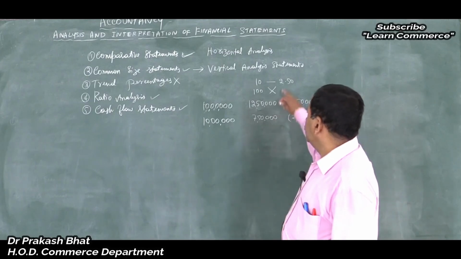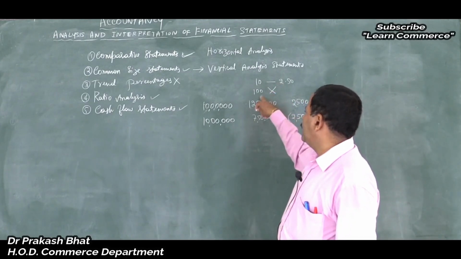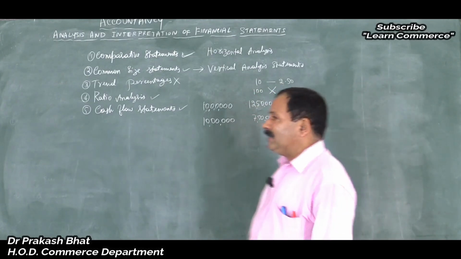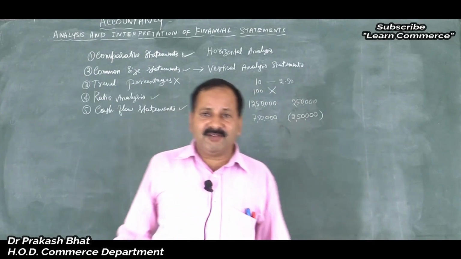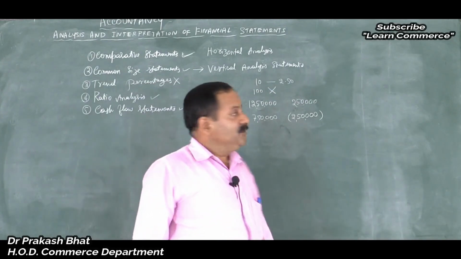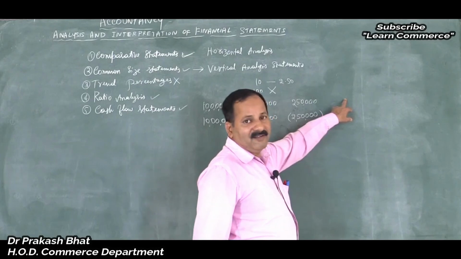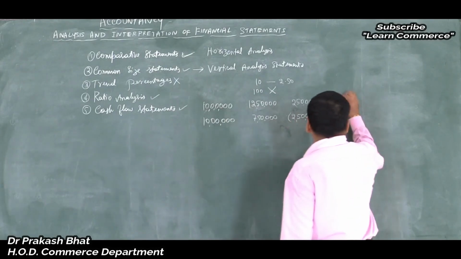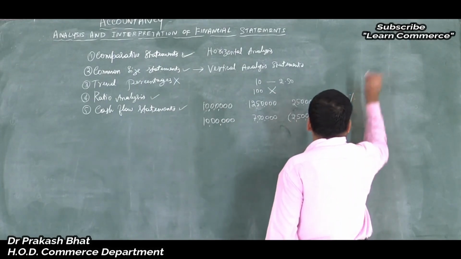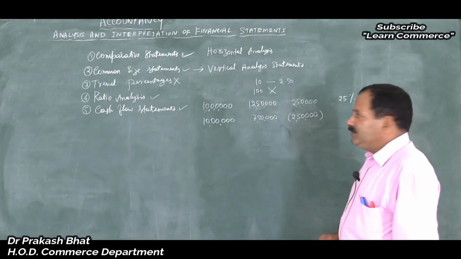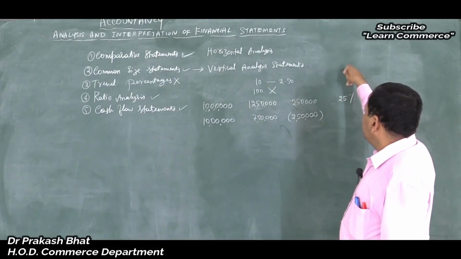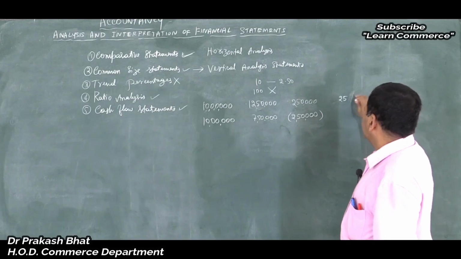Isn't it? So, 2,50,000 into 100 divided by 10 lakh. Whatever you will get is the percentage. Write it at the end. Here, maybe 25%. You will write the heading here in percentages, so no need of writing this, simply 25.00.